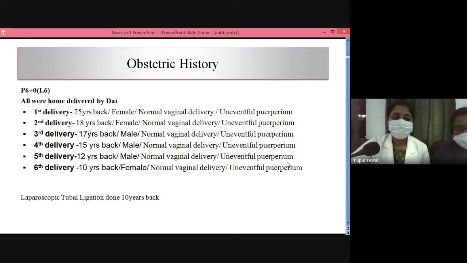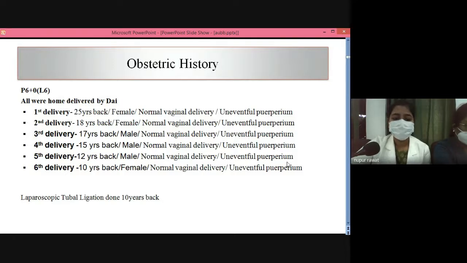Her obstetric history: she is para 6 plus 0, life 6. All deliveries were done at home and conducted by a dai. First delivery was 25 years back, and she delivered a female child, normal vaginal delivery, with uneventful puerperium. Her second delivery was 18 years back, a female child, normal vaginal delivery, with uneventful puerperium. Her third delivery was 17 years back. She delivered a male child. It was also uneventful.